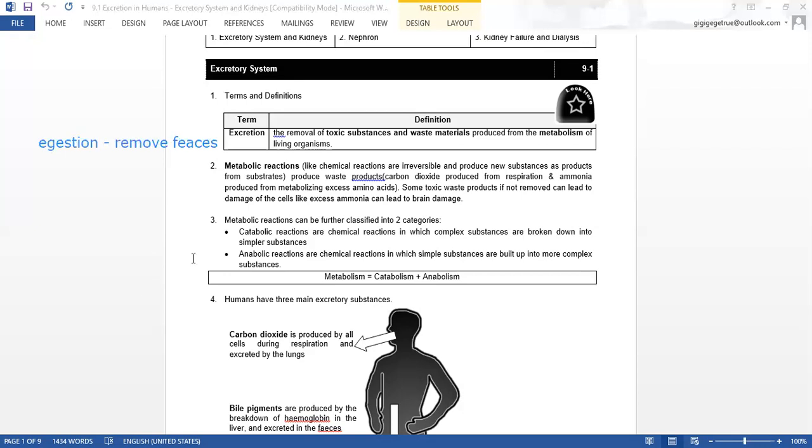Like when you eat something, it enters your mouth, passes through your stomach, and then goes through your small intestine, large intestine. Then it didn't manage to enter your blood. So when it cannot enter your blood, it cannot enter your body cells. So it never actually enters your cells and becomes a product that was produced by the cells. So it is not considered excretion.